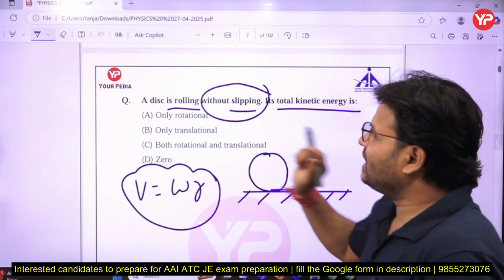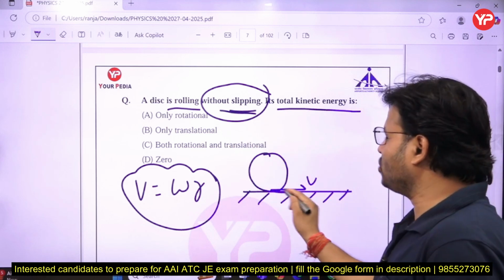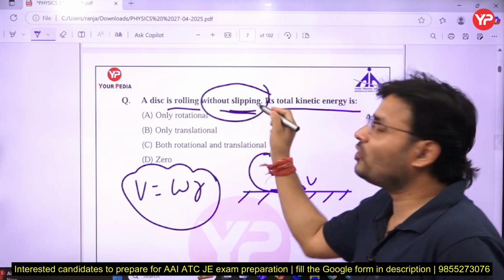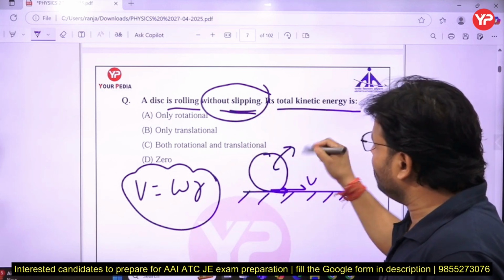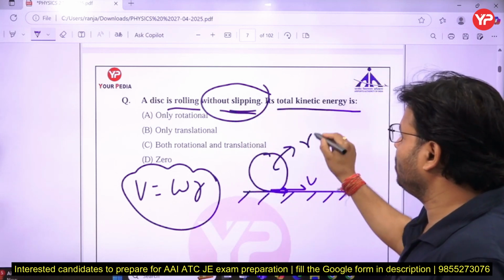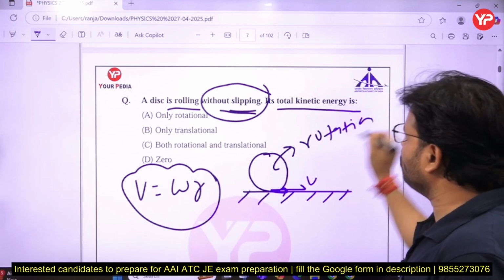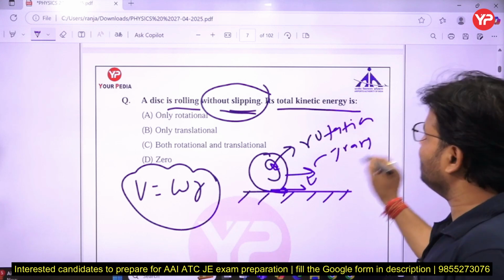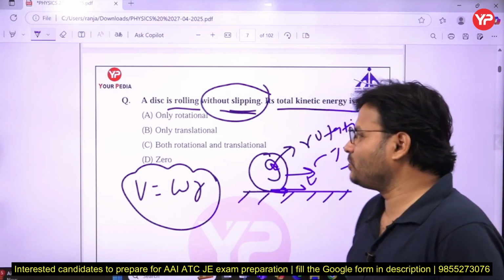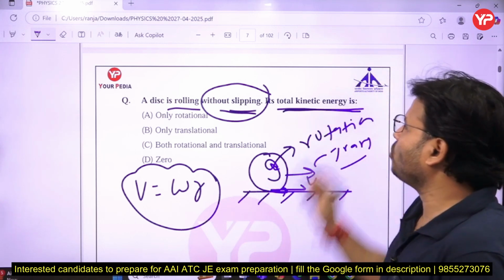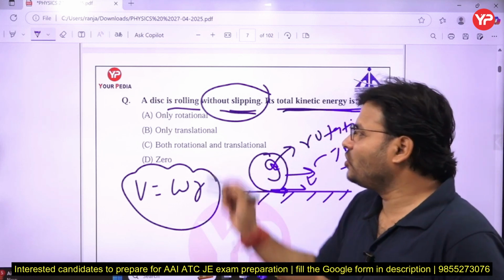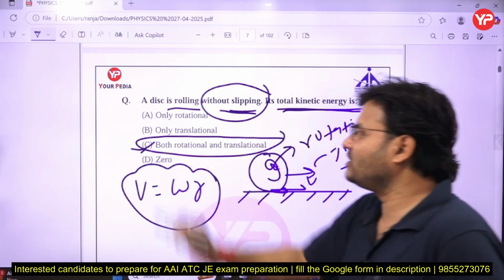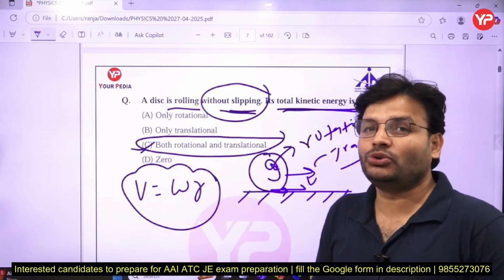So now the question is that a disk is rolling without slipping, meaning there is no slipping, then the total kinetic energy. Without slipping, there is rotation as well as translation, both. Rotation because it rotates, and as it moves ahead, translation. So in this case both rotational and translational are responsible. So the total kinetic energy will be the sum of the rotational and translational. So C for Chennai is the right answer, both rotational and translational, whenever no slipping takes place.